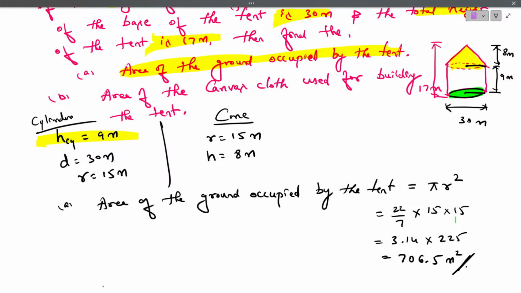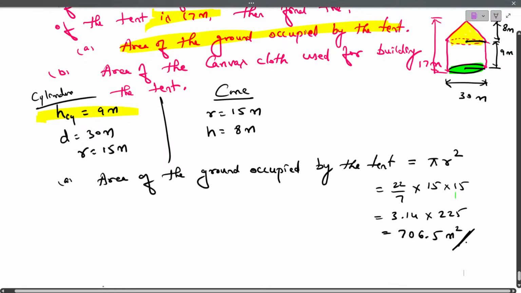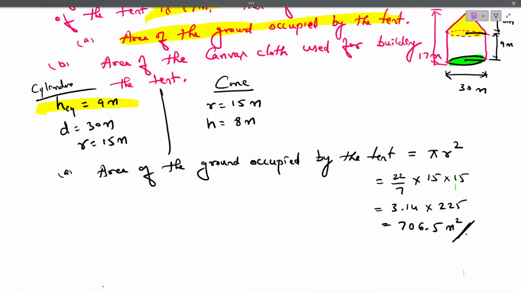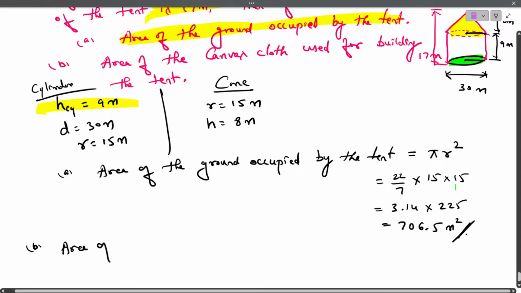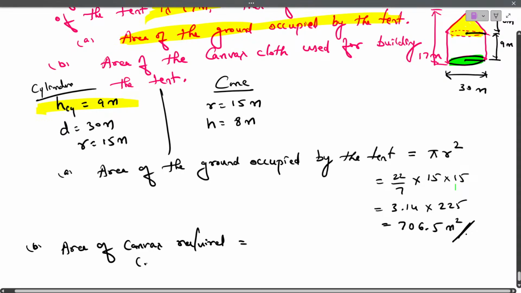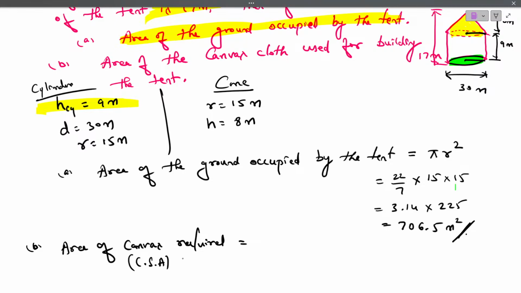Okay. And then next, area of the canvas cloth used for building the tent. See students, here they are asking us to find the area of the canvas. How much area the canvas has occupied. So we have to find area of canvas required, which is nothing but the curved surface area. Curved surface area of what? Cylinder. Because they are asking area of the canvas cloth used for building the tent.